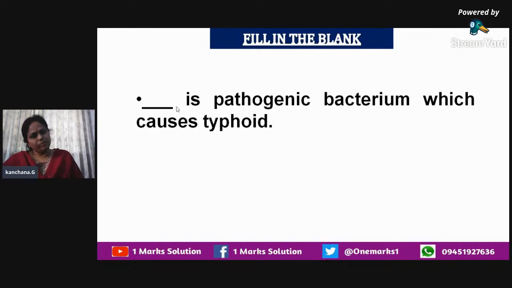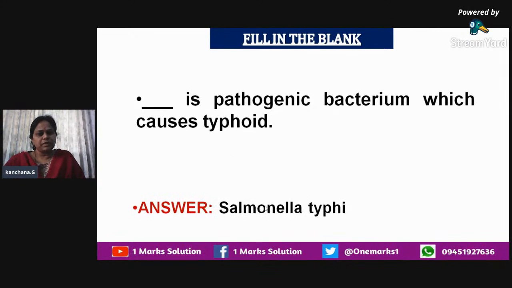Whenever you come across a disease, you have to remember the organism which spreads it. So here the causative agent for the disease called typhoid is known as Salmonella typhi. That is the answer. Salmonella is the genus and typhi is the species. So typhoid is caused by this particular organism.